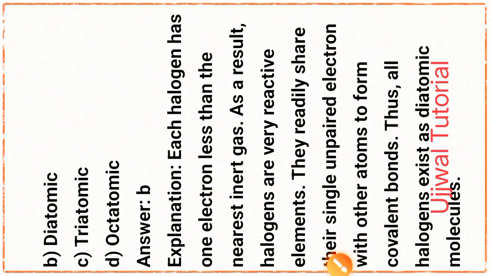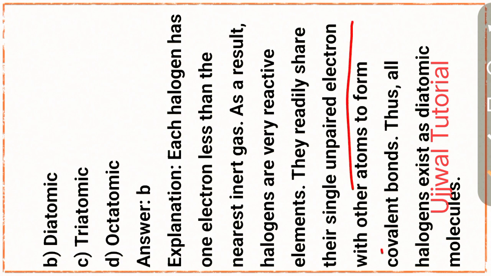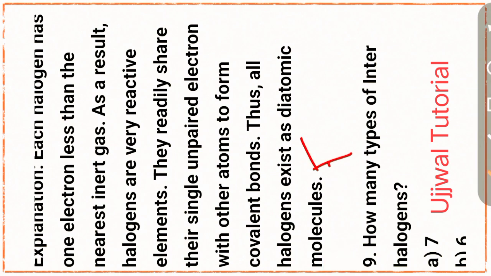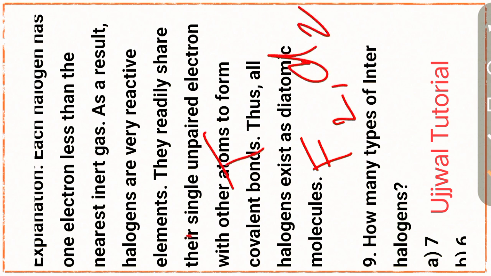They readily share their single unpaired electron with other atoms to form covalent bonds. Thus all the halogens exist as diatomic molecules. Examples: fluorine F2, chlorine Cl2, bromine Br2, iodine I2.